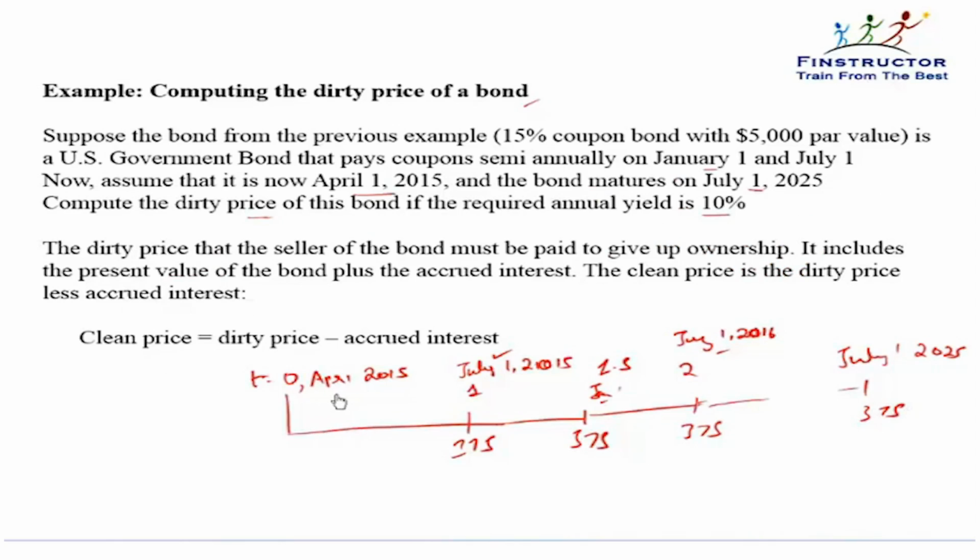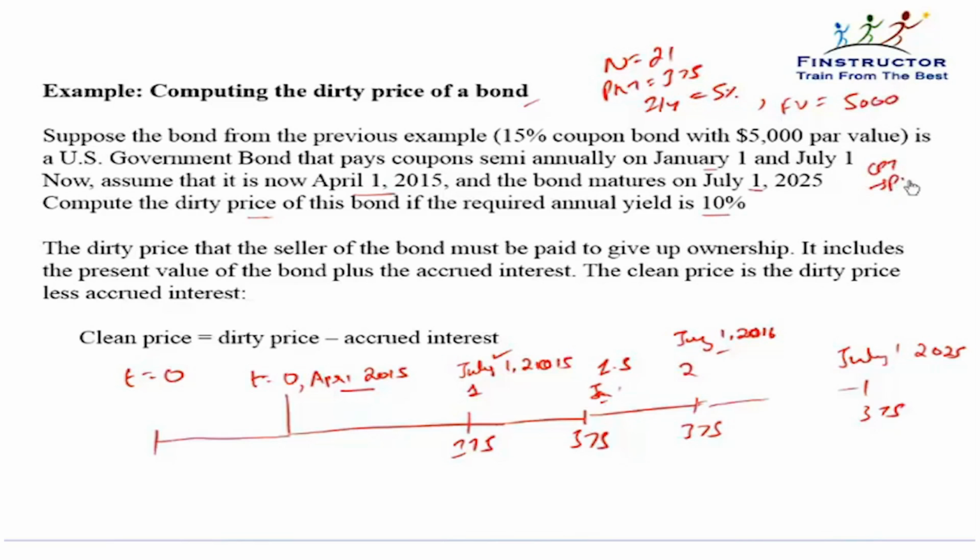Now we want the value at April 1, 2015. There are many ways to calculate this value. We can first calculate the value at t equal to 0. That is, simply enter N as 21, PMT as 375. Discount rate is given as 10%, or on a semi-annual period this will be 5%. FV as $5,000.